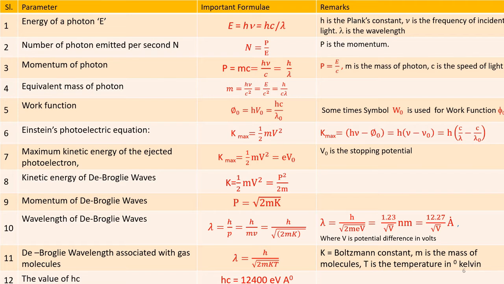Formula number 6. Einstein's photoelectric equation is given by K max is equal to half m v square, where K max is the maximum kinetic energy, m is mass and v is the velocity. That is, K max is equal to half m v square, which is also given by K max is equal to h nu minus W naught, that is equal to h into nu minus nu naught, that is equal to h into c by lambda minus c by lambda naught.